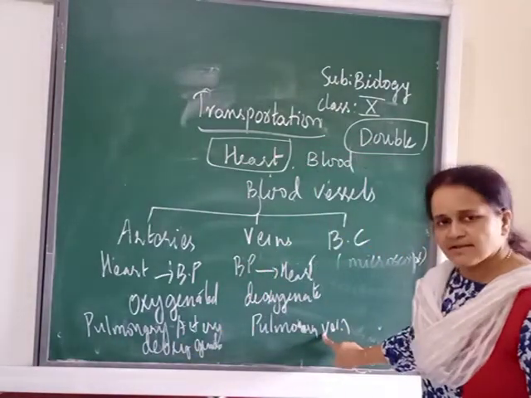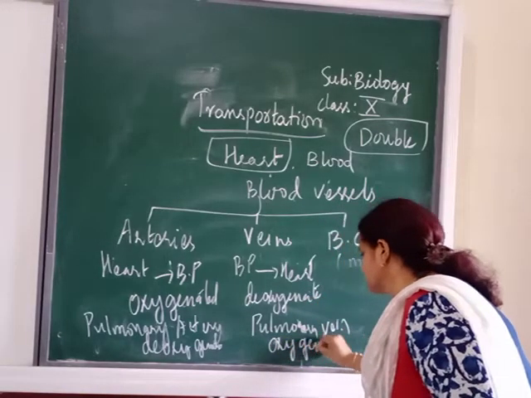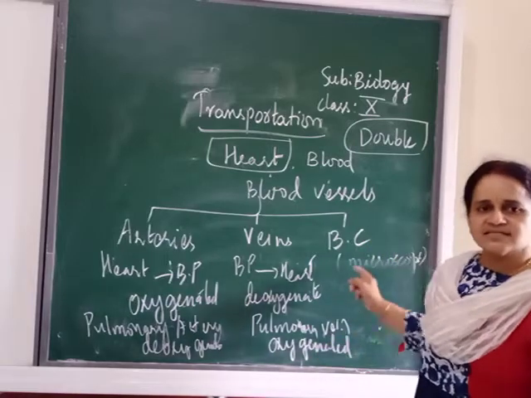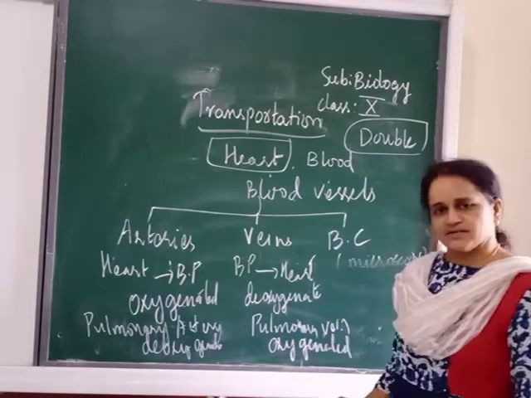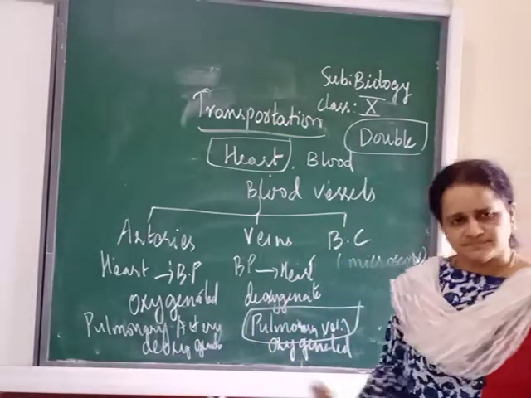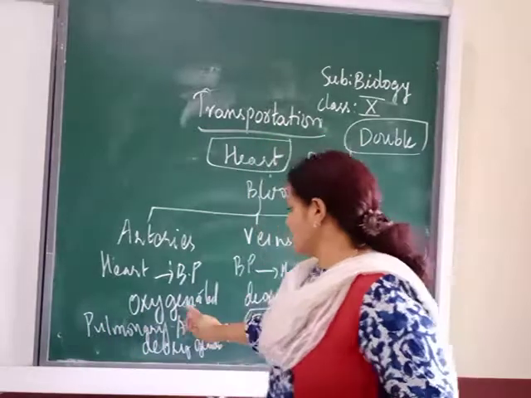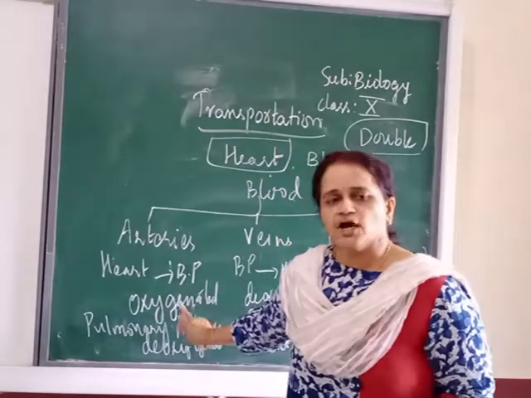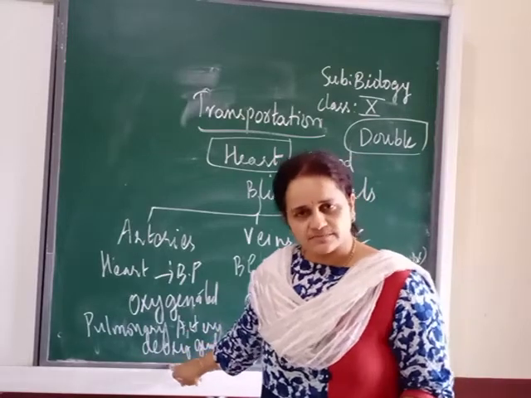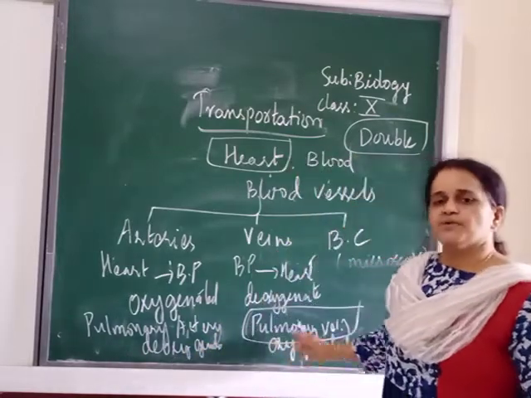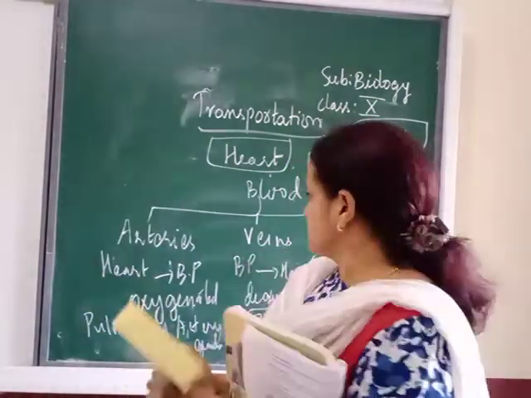Here the pulmonary vein is not carrying deoxygenated blood, but it is carrying oxygenated blood. From the lungs it is coming back to the heart, no? That is not deoxygenated, but oxygenated. Only this exception you remember. Clear? Normal arteries carry which blood? Normal oxygenated, very good. Normal veins carry deoxygenated. But the pulmonary artery carries dash blood. Deoxygenated. The pulmonary vein carries oxygenated. So this difference, with the table, you have to learn. Now, this is all about